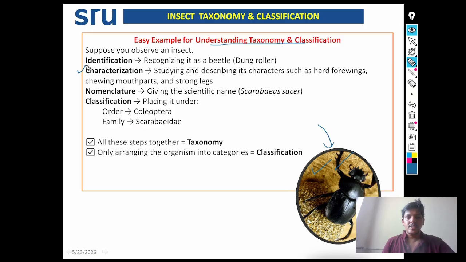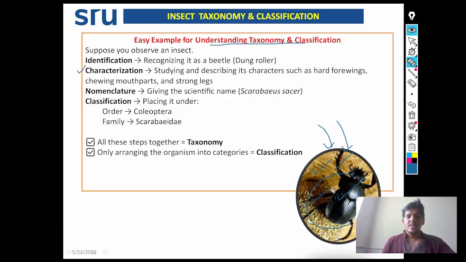Next characterization will be there, studying and describing its characters such as hard forewings, chewing mouthparts, and strong legs. This is the description. Next, nomenclature is there, giving the scientific name, that is Scarabaeus sacer.